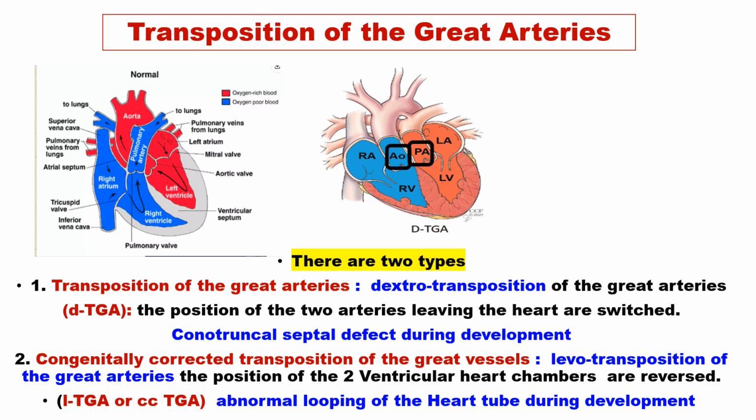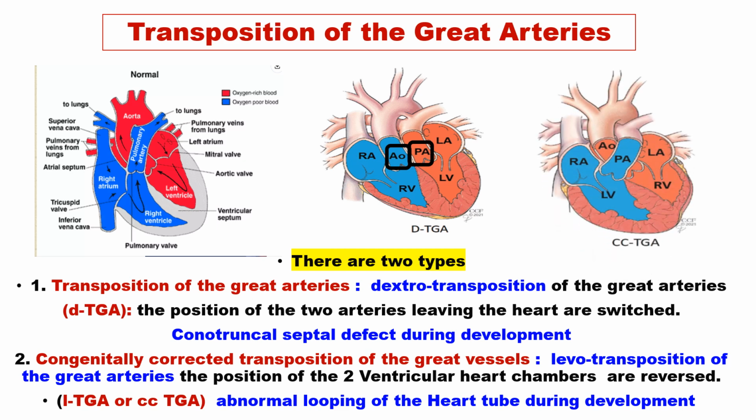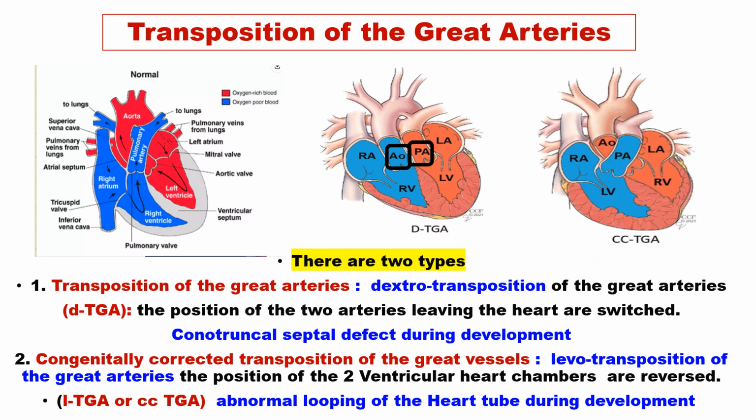The second type of transposition of great arteries is the congenital corrected transposition of great vessels, or levotransposition of great vessels, or CC transposition of great arteries. In this case, the positions of the two ventricles of the heart chambers are reversed. This is mainly due to the abnormal looping of the heart tube during development.